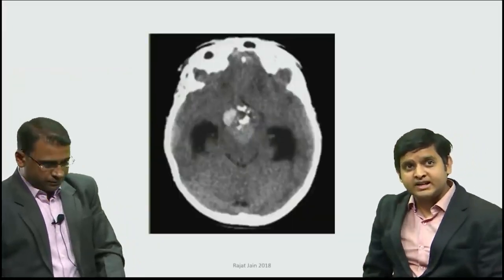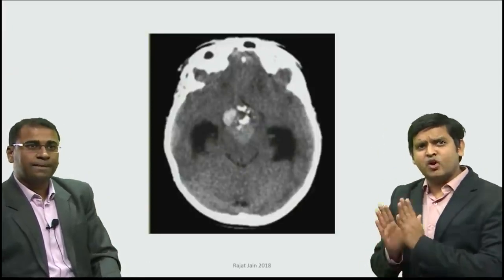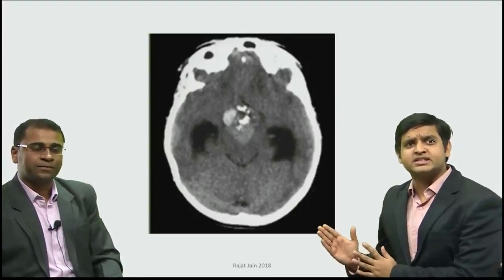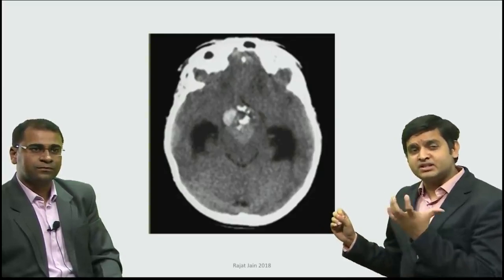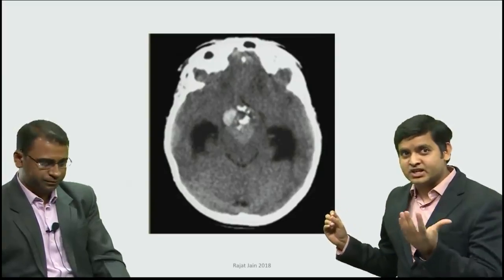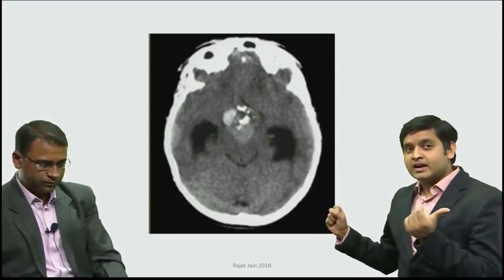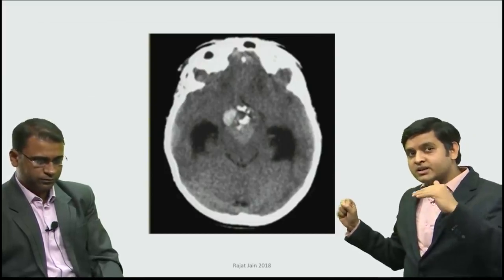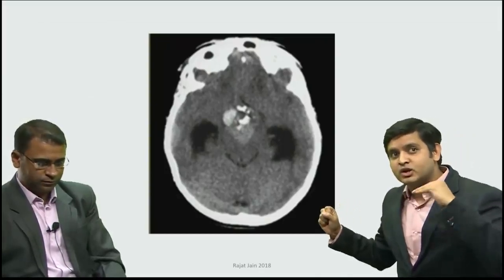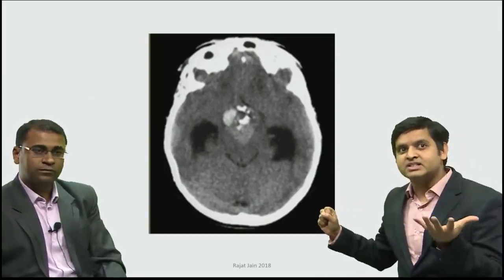Alright, so this is a slightly difficult image. All of you can easily appreciate that this is a CT scan, and that there is a tumor with a calcification, and this is a midline tumor. Now the thing is that on a transverse image, sometimes it becomes difficult to identify the location of the tumor, and that is the biggest challenge that we face.